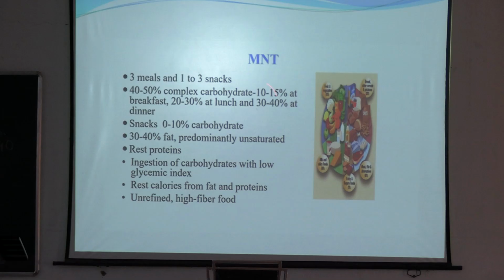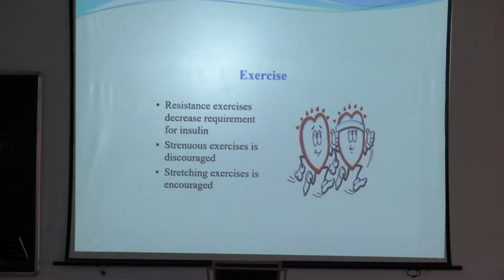In MNT, the medical nutrition therapy, mainly around 40% should be complex carbohydrate: 10 to 15% in breakfast, 20 to 30% in lunch, and 30 to 40% in dinner. Snacks, 0 to 10% carbohydrate, 30 to 40% fat, and around 20% protein should be there in the diet. 3 meals and 1 to 3 snacks can be used. Ingestion of carbohydrate with low glycemic index should be done. Rest calories from fat and protein. Mainly protein should be around 20% of the diet. Unrefined high-fiber food should be used.